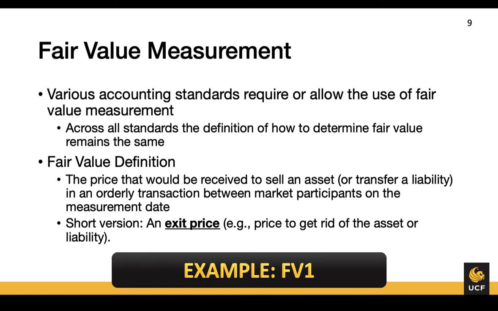So the first part is the price that would be received to sell an asset or transfer a liability. This refers to that hypothetical transaction in the marketplace that we discussed before. In an orderly transaction between market participants refers to the fact that all participants must be independent and not acting under duress for the transaction to be a true indicator of value. On the measurement date means as of the date that we need to know the fair value, such as our financial statement reporting date. In other words, the definition describes an exit price, or what we would get were we to sell our asset.